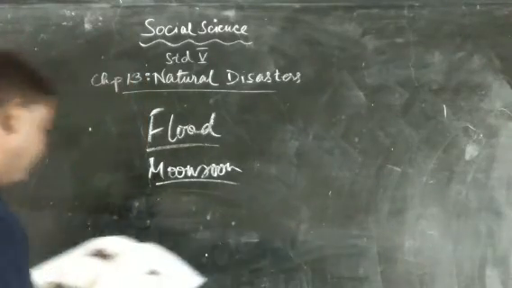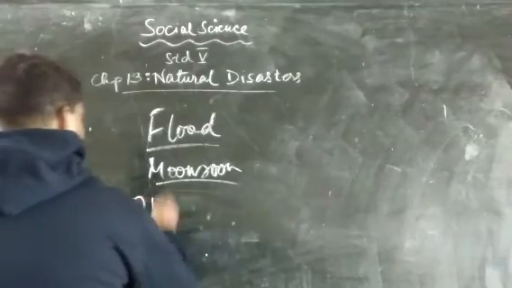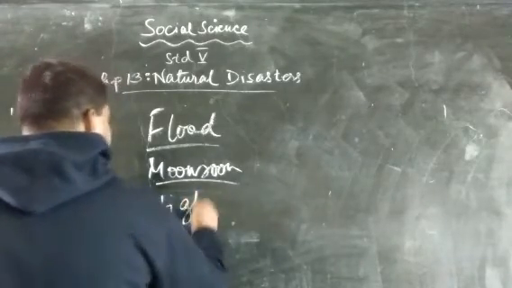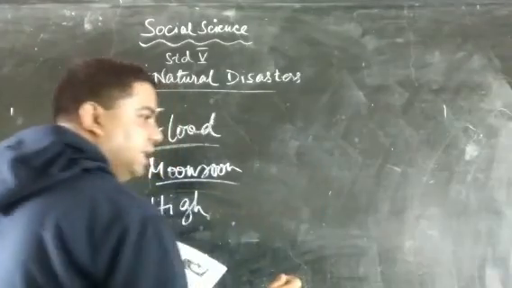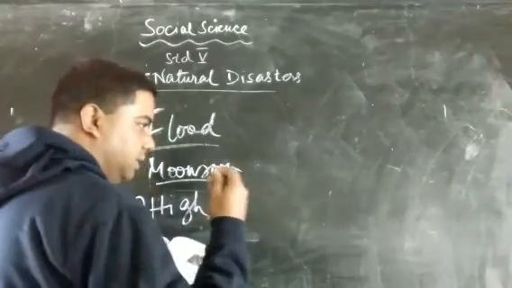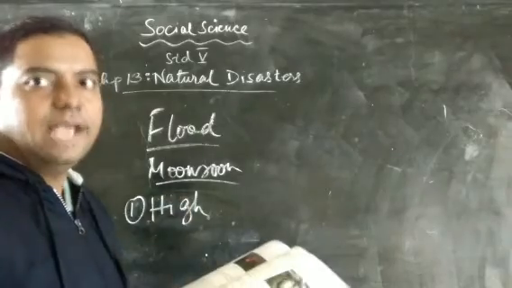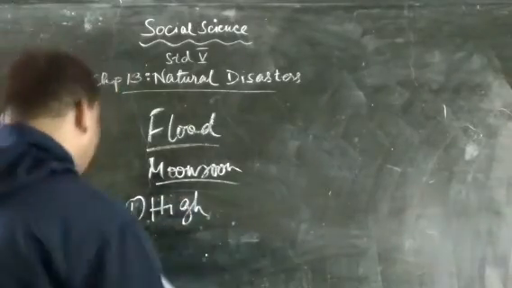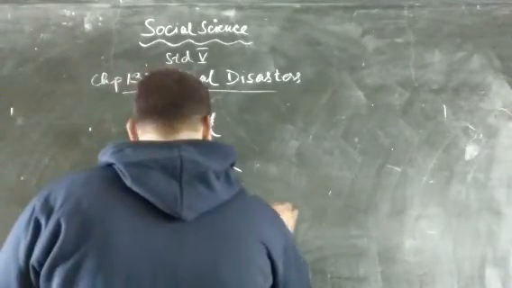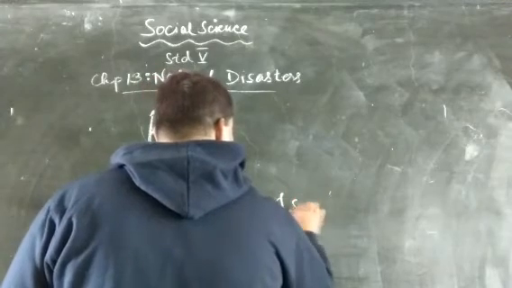What are those factors? First is the high rate of snow melting. Because of high rate of snow melting, all the waters cool off and shed as water droplets, which leads to floods. So high rate of snow melting. This is the first reason.